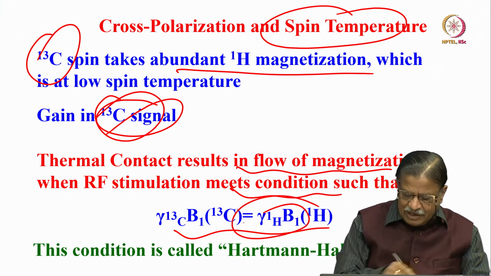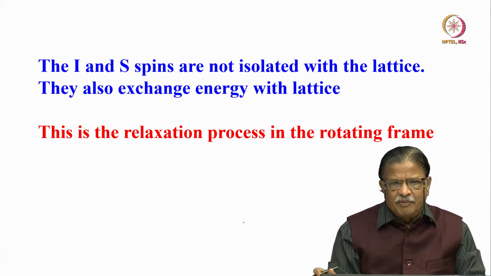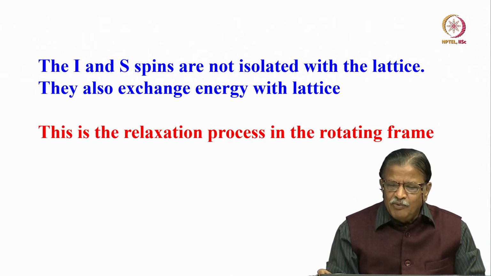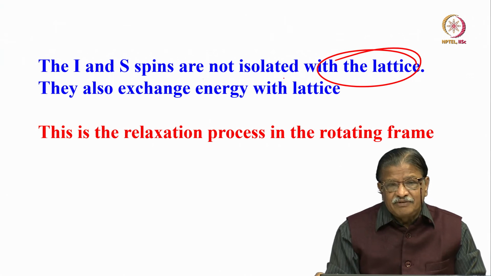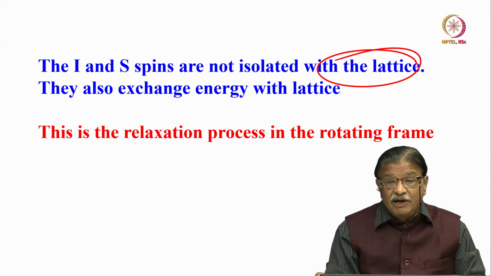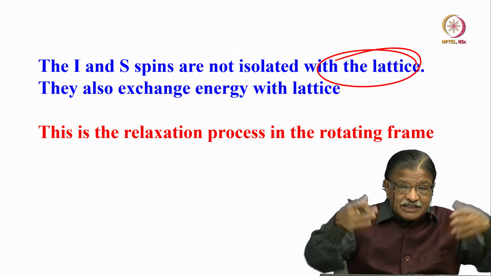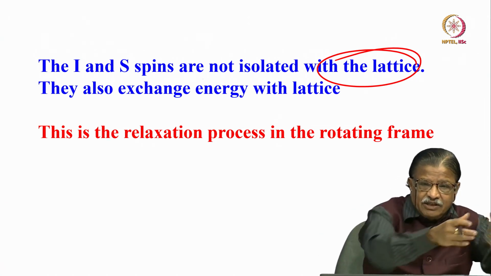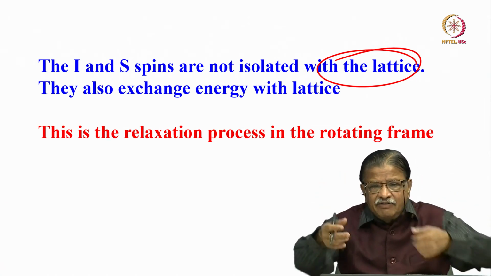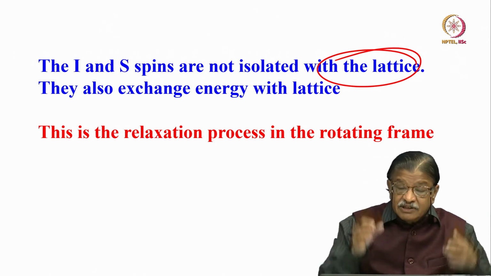Then when you match this Hartmann-Hahn condition, this is happening. But one more thing you should also understand. We are establishing the contact between proton and carbon. They are not isolated systems. They are also with the lattice. Simultaneously, they also exchange energy with the lattice, not only between themselves. Proton can give energy to the lattice, carbon can give its energy to the lattice. This is also happening.